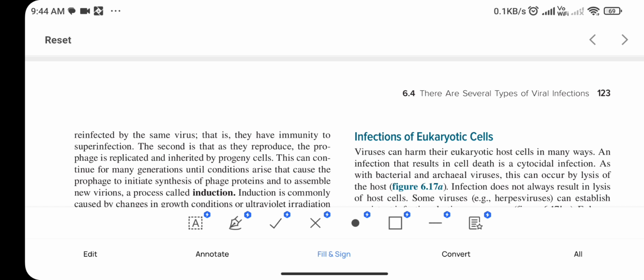Once a viral genome is incorporated into the bacterial cell, its genome will be replicated and inherited by the progeny cells. This can continue for many generations until conditions arise that cause the prophage to initiate synthesis of phage proteins and to assemble new virions, a process called induction.